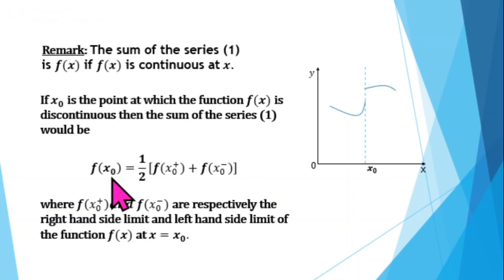So here, what is f of x naught? If x naught is the point of discontinuity, the value of f of x naught is given by half of f of x naught plus plus f of x naught minus, where f of x naught plus and f of x naught minus are respectively the right hand side limit and left hand side limit of the function f of x at x equal to x naught.